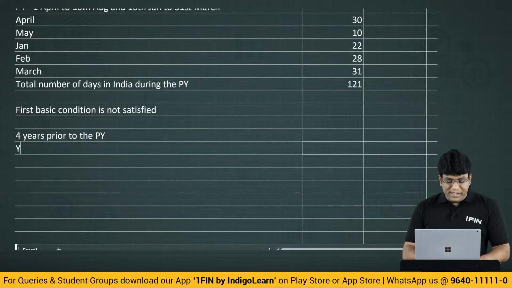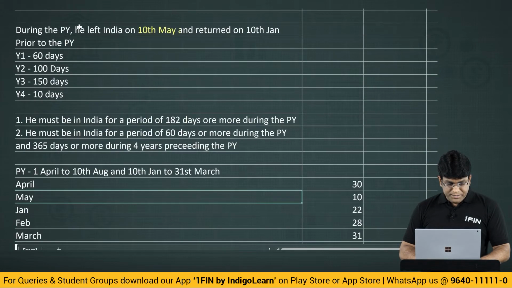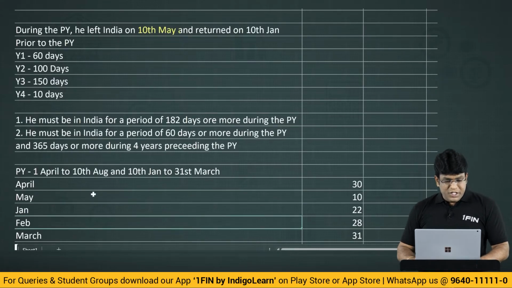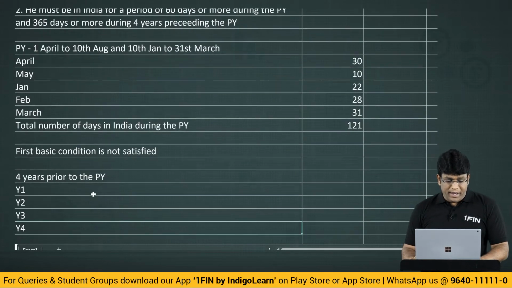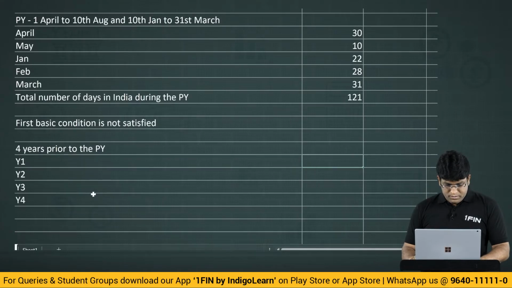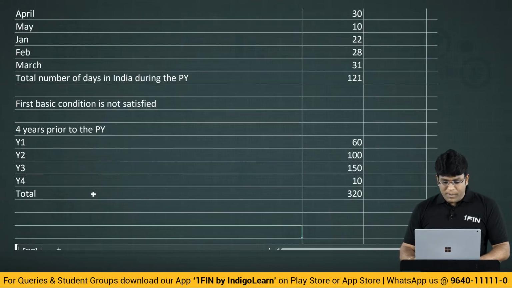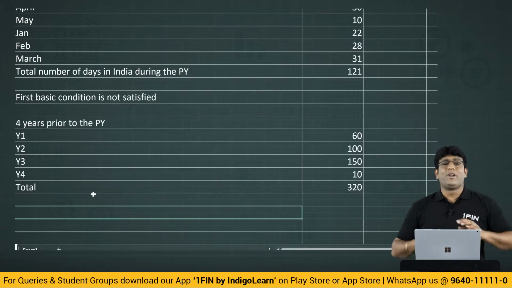Now, 4 years prior to the previous year, how many days is there in year 1, year 2, year 3, year 4? 4 years prior to the previous year. How many days is there? 60, 100, 150 and 10. 60 days, 100 days, 150 days, 10 days. Total is how many days? 320 days. Oh my God.